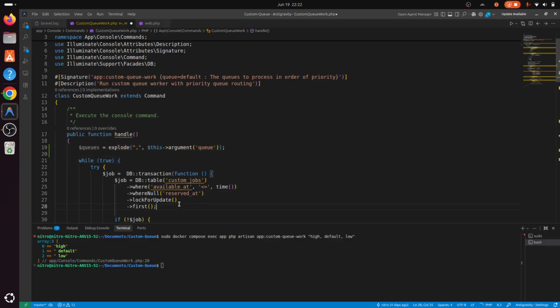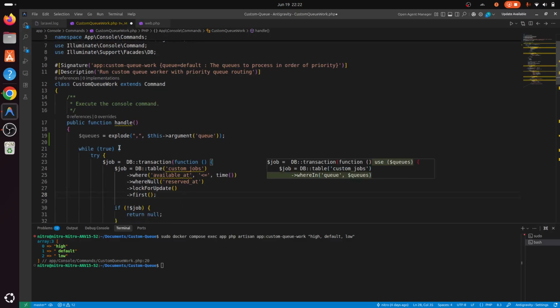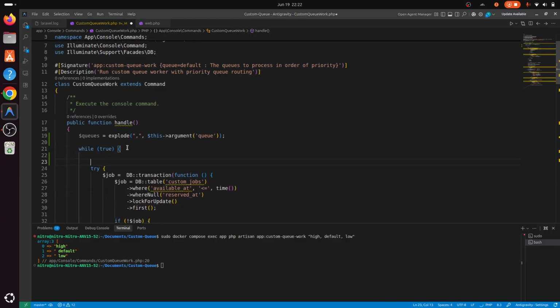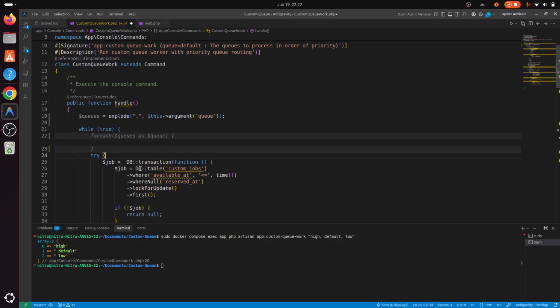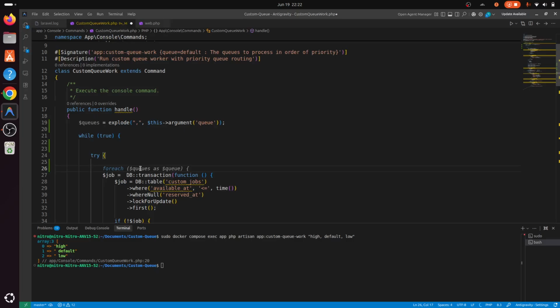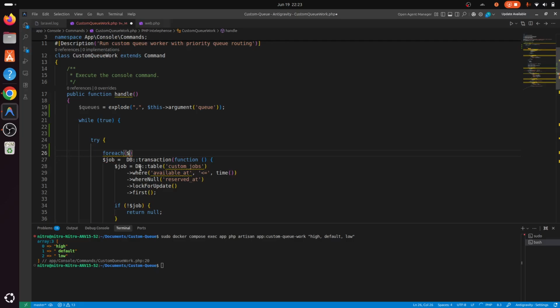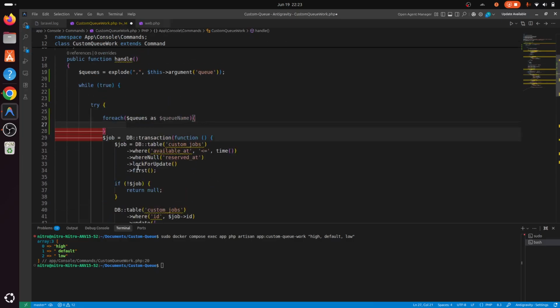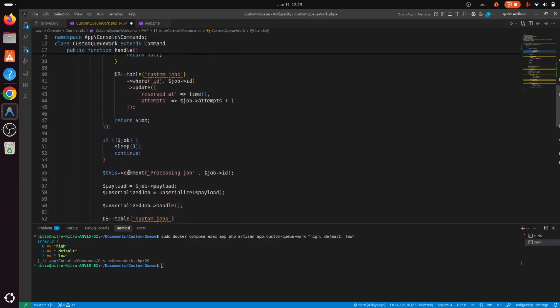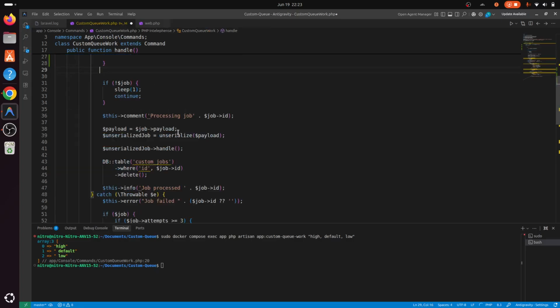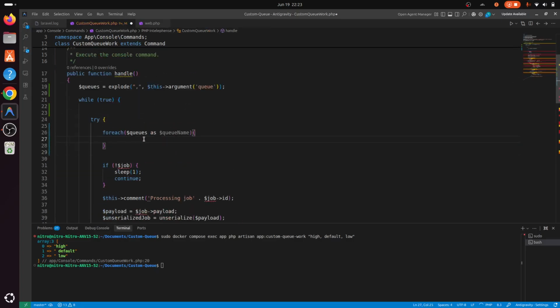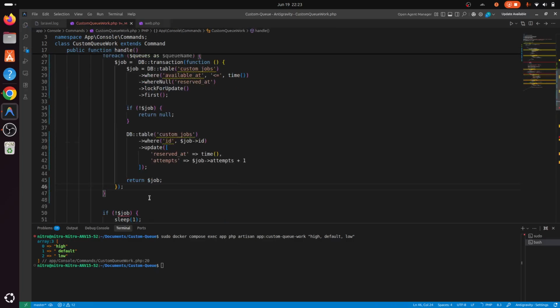For that, let me do something like, first of all, inside our try catch block, I would do foreach queues as queue name, and then everything till here I want to copy and paste inside this foreach loop. Looks good.